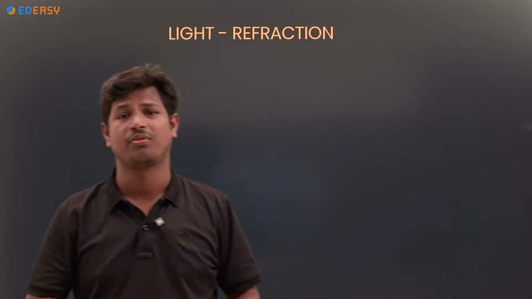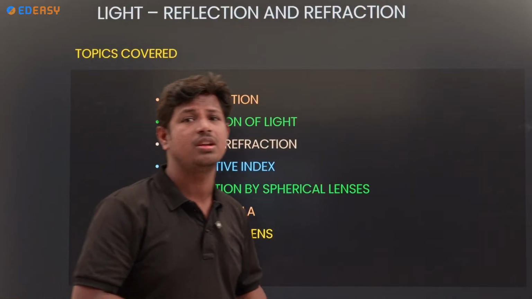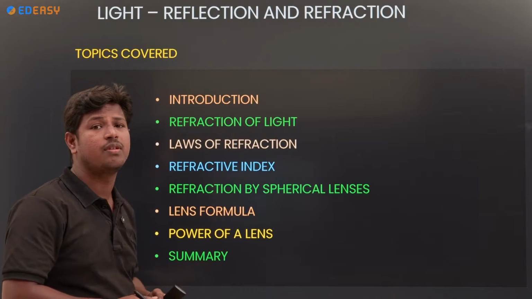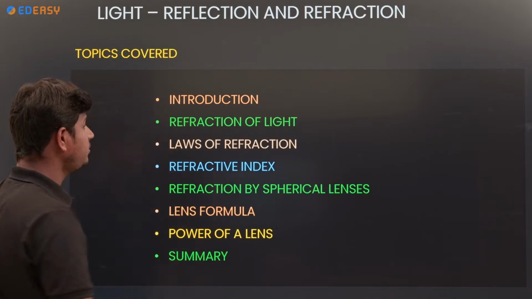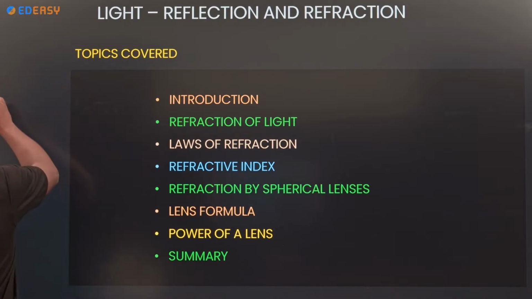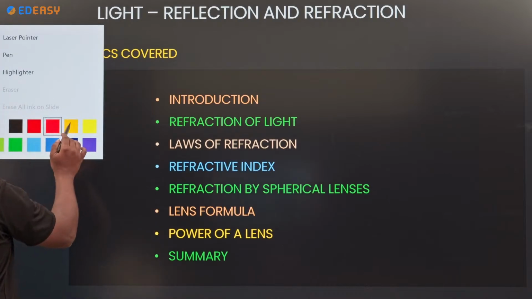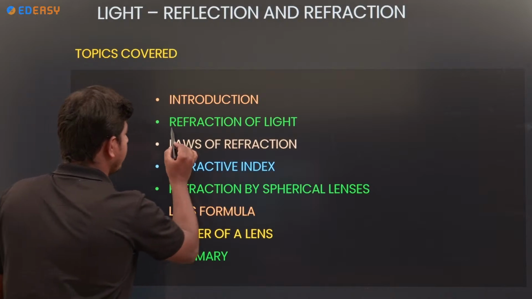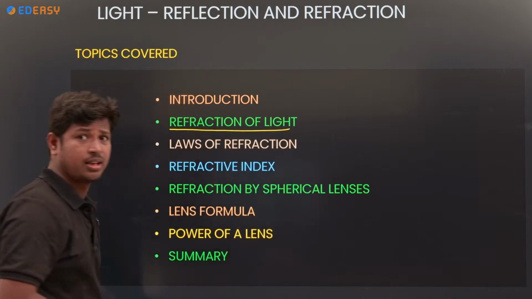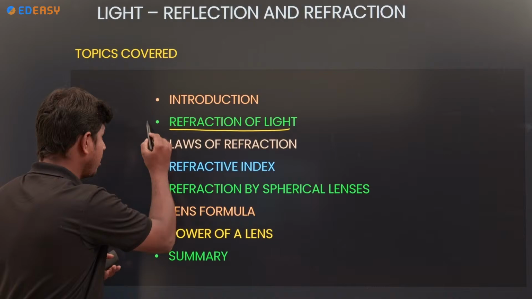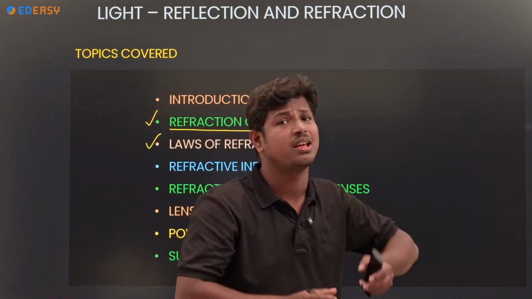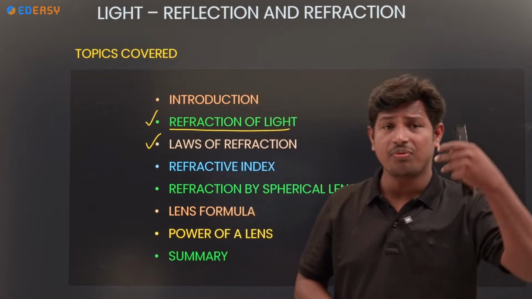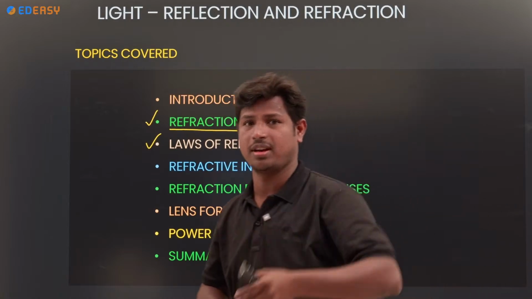Coming to refraction, these are the topics we're going to cover in today's class. Refraction of light and laws of refraction: what is meant by refraction of light, and what laws are there?